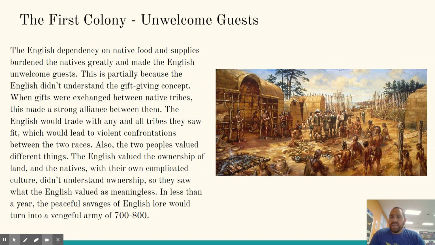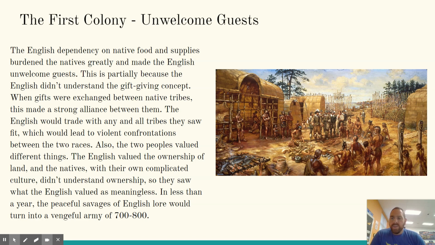The English dependency on native food and supplies burdened the Native Americans greatly and made the English unwelcome guests. This is partially because the English didn't understand the gift giving concept. When gifts were exchanged between native tribes, this made a strong alliance between them. The English would trade with any and all tribes they saw fit, which would lead to a violent confrontation between the two races. So essentially, when you have one tribe you're trading with, to the natives, you are just trading with that tribe. When you go to a rival tribe and start trading with another rival tribe, that is considered rude. Okay.